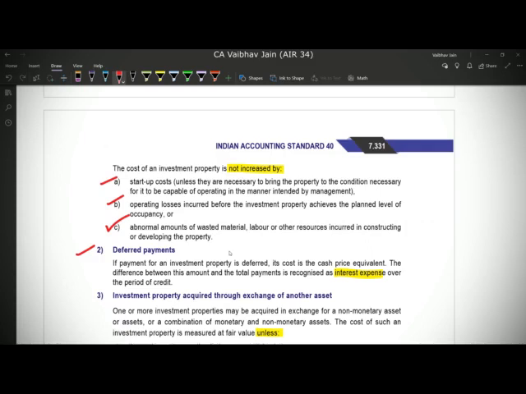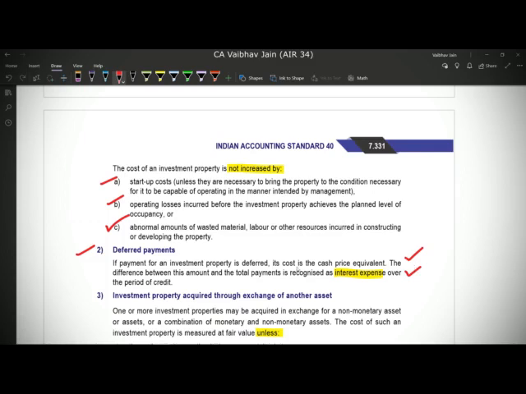If, for example, an investment property is valued at 10 lakh rupees and I do not have the amount to pay the seller, what I do is enter into an agreement with the seller that at a future date, or at multiple future dates, I'll pay him certain amounts in installments, and the total of the installments is, let's say, 12 lakh rupees. So I'm paying 2 lakh rupees more. What is happening here is that 10 lakh is the value of the investment property, and 2 lakh is nothing but the finance expense or the interest expense.